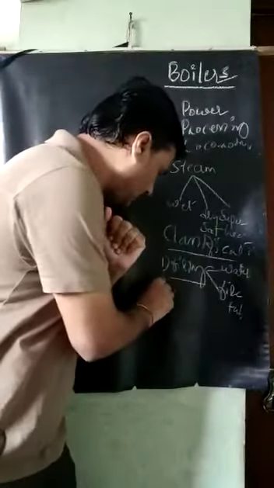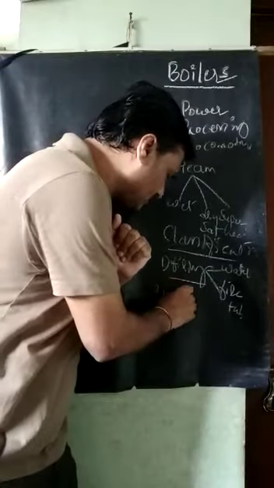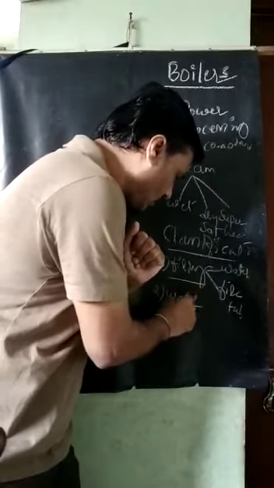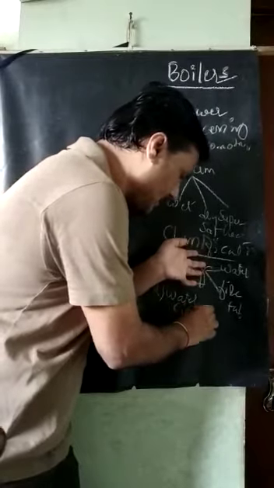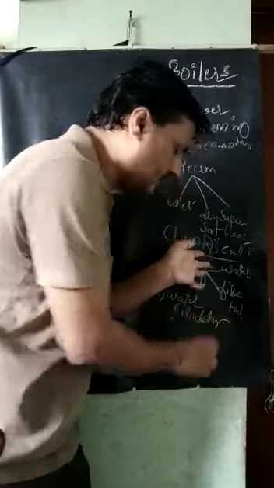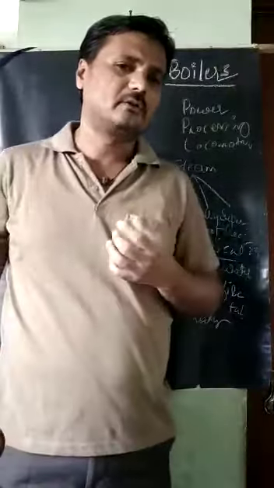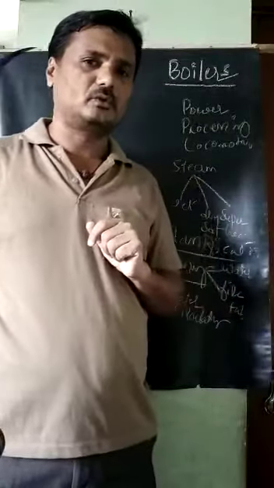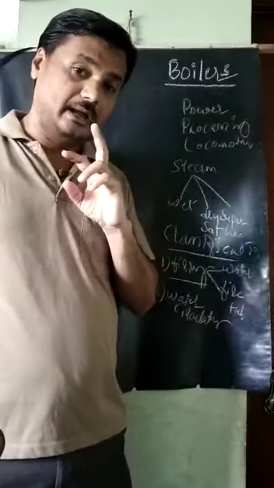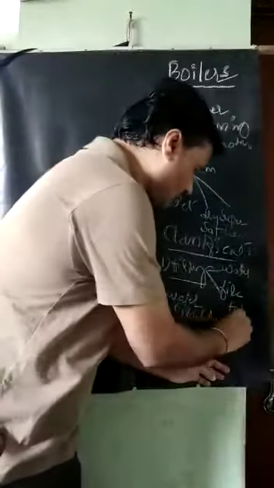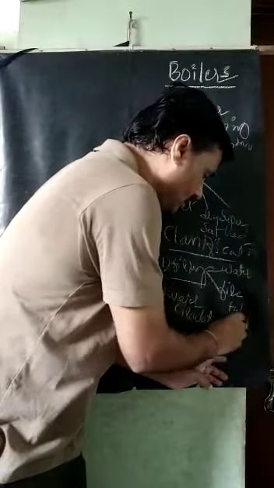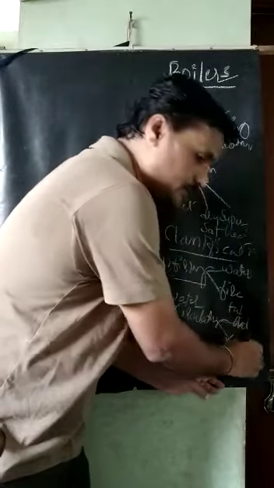The second classification is based on water circulation. There are two types of water circulation: natural circulation and forced circulation.